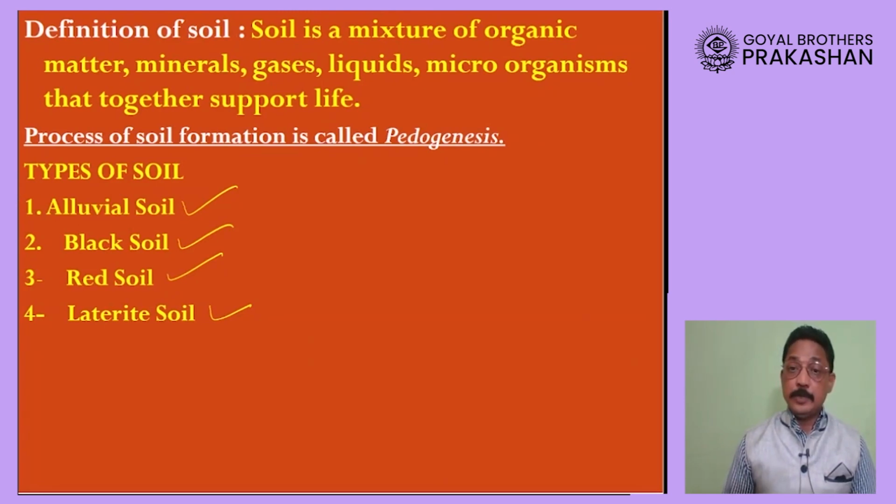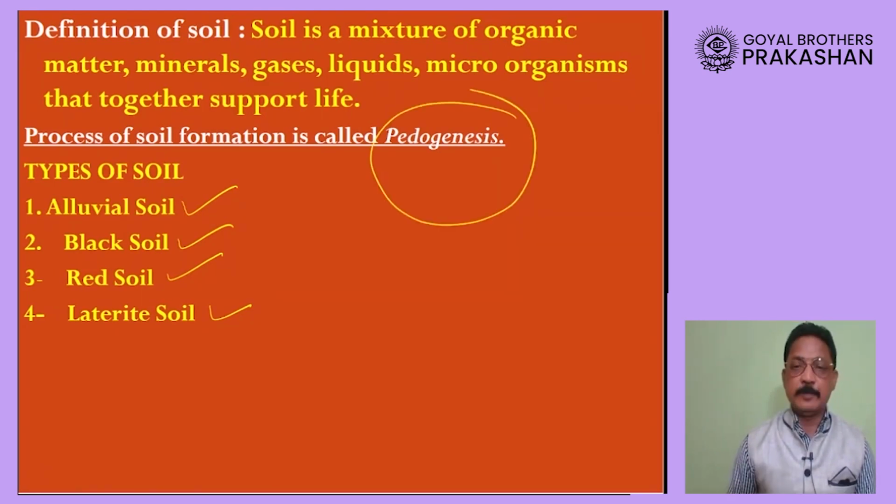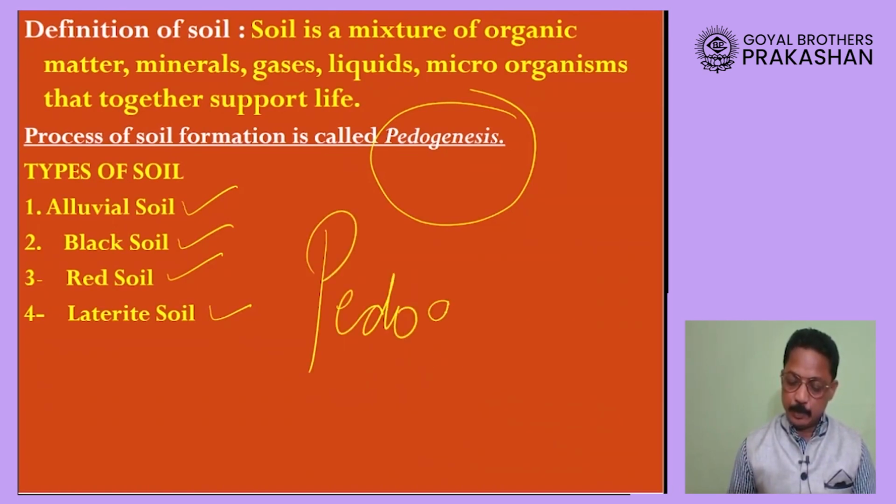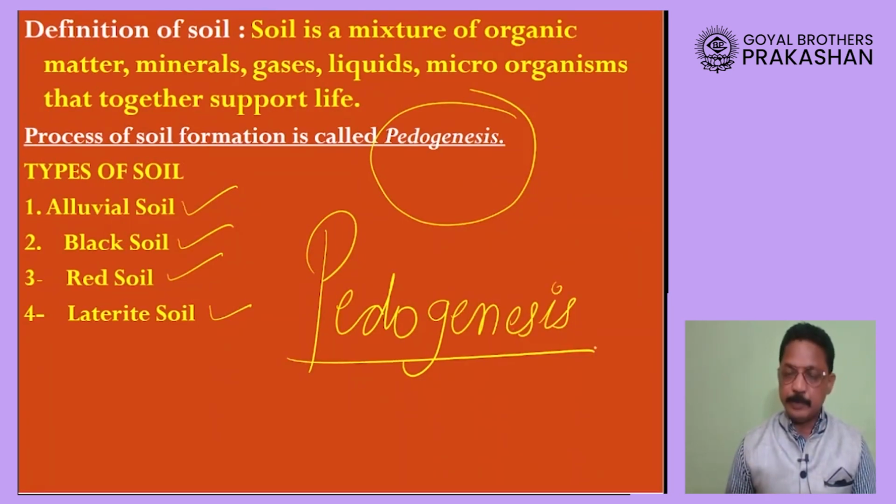Now this process, dear children, in which soil is formed, is known as pedogenesis. Please remember this word. Pedogenesis is the process of formation of soil. And as I already said, we are going to study about four major soils in India.